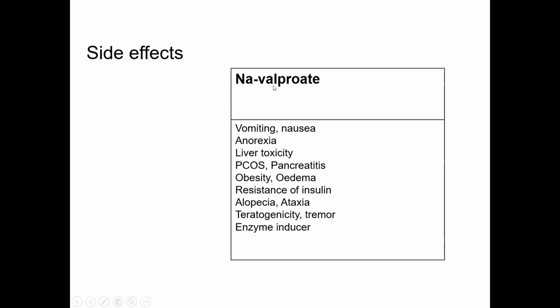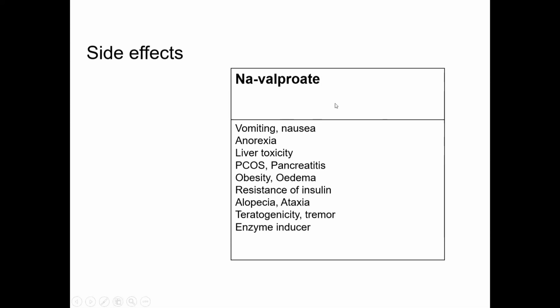Valproate: V for vomiting and nausea, A for anorexia, L for liver toxicity, P for two things, PCOS, polycystic ovarian syndrome, and pancreatitis, R for resistance of insulin, A for alopecia, ataxia, T for teratogenicity, tremor, and E indicates enzyme inducer. So it's the easy way to remember the side effects.